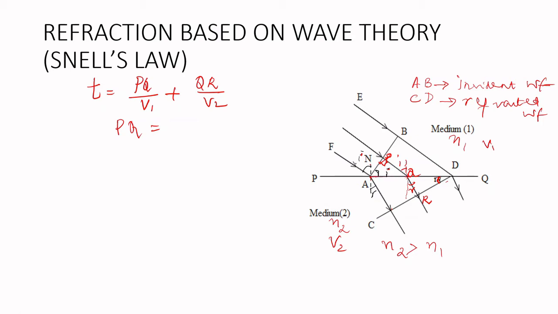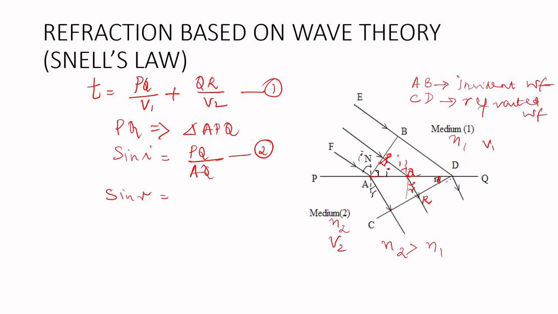So PQ we can find from the triangle APQ, in which sin I is equal to the opposite side PQ divided by the hypotenuse AQ. We will put equation numbers here, 1, 2. Similarly, we will find out sin R. Again, the ray and the wavefront are perpendicular, so this is the perpendicular angle. Sin R is equal to the opposite side QR divided by the hypotenuse, which is QD.